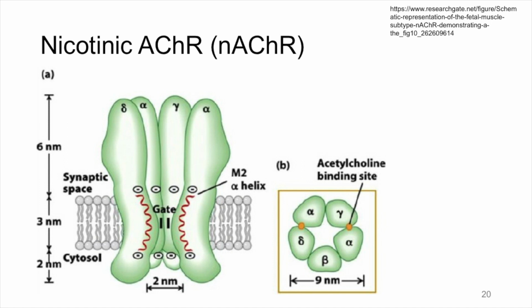There's also a well-known direct competitive antagonist for the nicotinic acetylcholine receptor. That is curare. Curare was used as poison-tipped darts to relax muscles in large animals, and the way that it works for hunting purposes is that it blocks the nicotinic acetylcholine receptor so that acetylcholine can't bind. The way this kills the animal is that the diaphragm will not be able to contract and the animal will not be able to breathe.